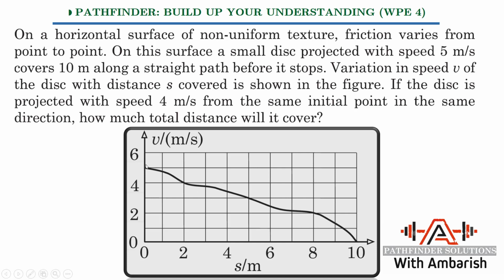Okay, so now what are we asked? If instead of 5 meters per second, suppose the same disk were projected with 4 meters per second, where is it going to stop? That we are supposed to find out along the curve. So if you want, you can try this out for some time, and then you can look at my solution right after this.